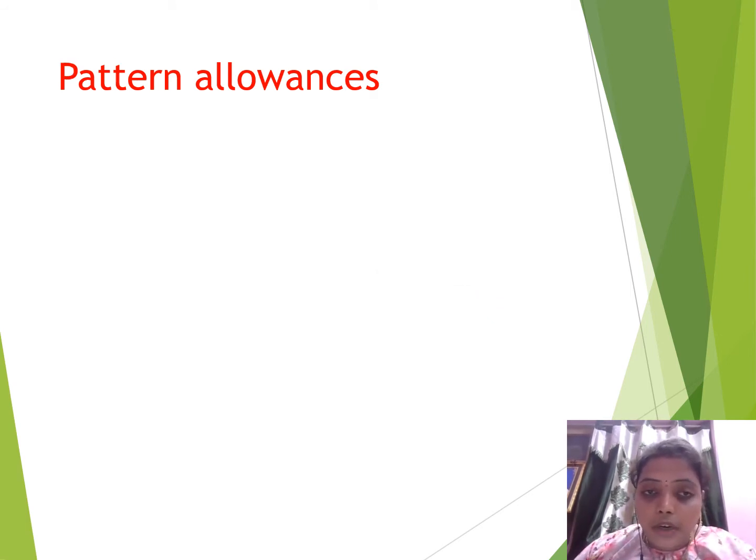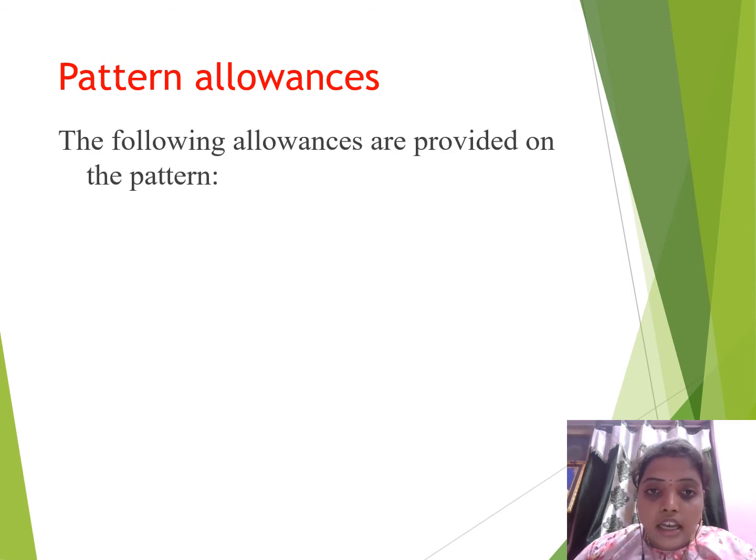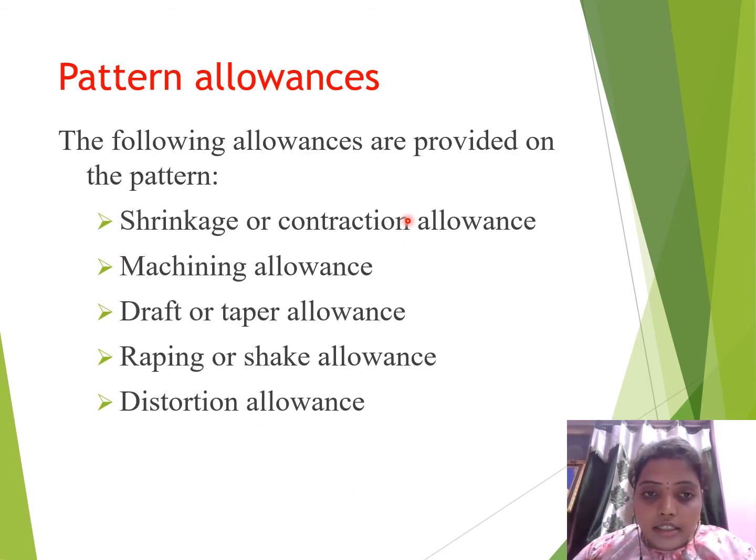Now let us see what the pattern allowances are. The following allowances are provided on the pattern only. They are divided into 5 types. This is a very important topic in our casting process, so listen carefully. The first one is the shrinkage or contraction allowance. Second is machining allowance.